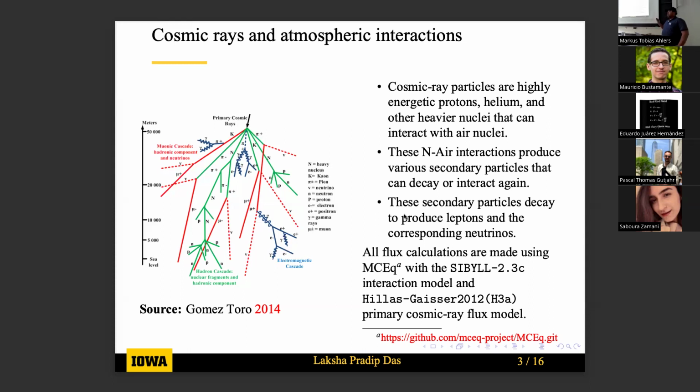In this talk, I'll be mostly talking about muons and muon neutrinos. They are produced by cosmic ray particles interacting in the Earth's atmosphere with air nuclei. So we have high energy nuclear and air collisions, which can produce a myriad of secondary particles, which can further decay into final state leptons and their corresponding lepton neutrinos. We can have secondary particles like kaons and pions produced, which can have weak decays to muons and muon neutrinos. We can have charm hadrons, which are produced, and they can also produce corresponding leptons and lepton neutrinos.